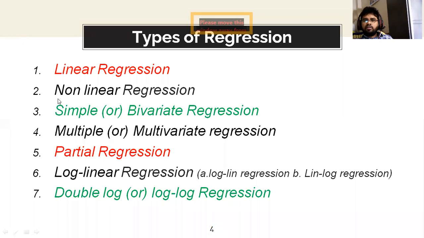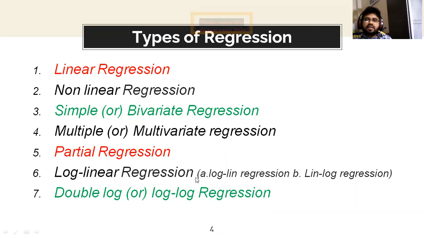The second is non-linear regression. The third is simple or bivariate regression. The fourth is multiple or multivariate regression. The fifth is partial regression. The sixth is log linear regression.